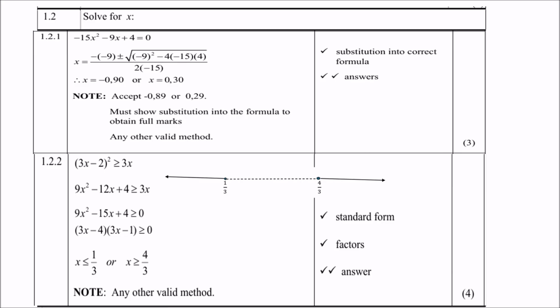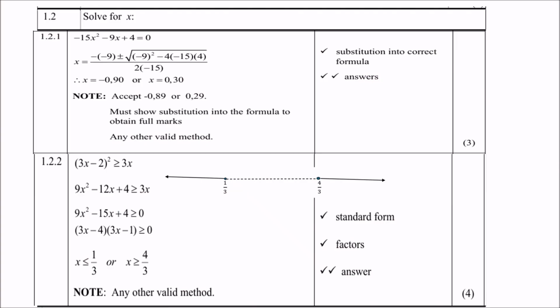Then you can plot it on a line as shown there, and then you can test all your values to see whether they satisfy the inequality. You will notice it is only to the left of 1/3 and to the right of 4/3. So in between the two will not satisfy the inequality. Therefore your answer is x less than or equal to 1/3 or x greater than or equal to 4/3. Please be careful in dealing with inequalities.